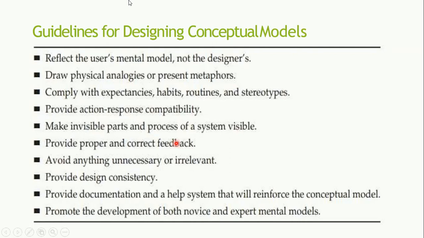For example, whenever you minimize or maximize the window size, this particular action is also visible to the user. So proper feedback will be given from the system to the user. So that is visible results of action, or a display of actions in progress. And also present as much context information as possible.